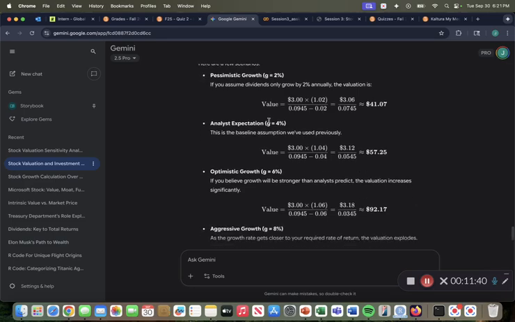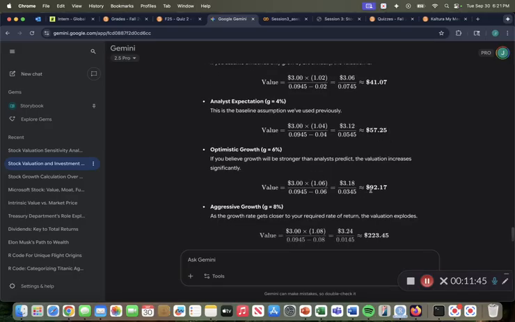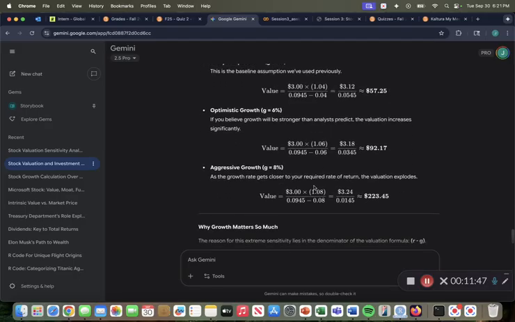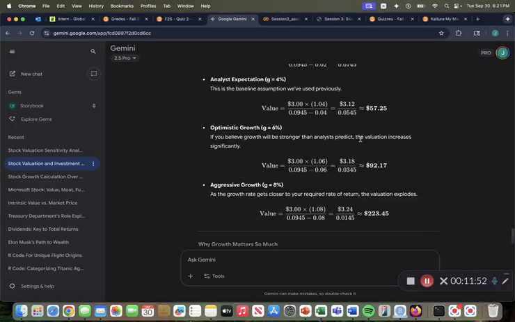And then 2% more of that, it would be $57.25. 2% more on top of that would be $92.17. You can see, and then 8%, $223. So it's almost like it grows exponentially when we increase the percentage, even by a tiny bit of growth.